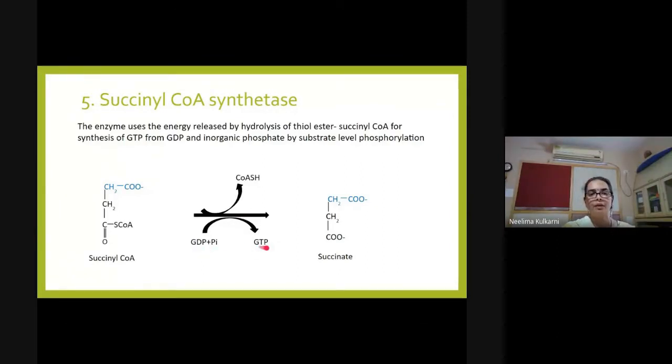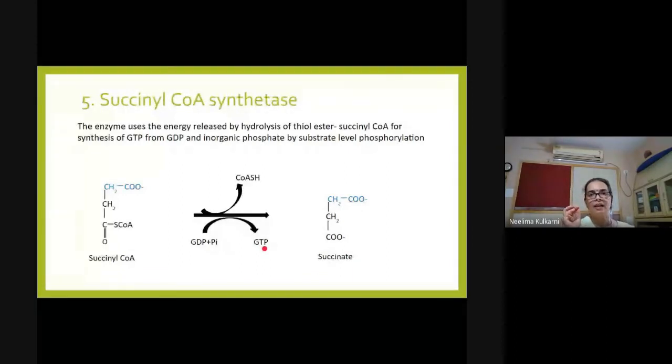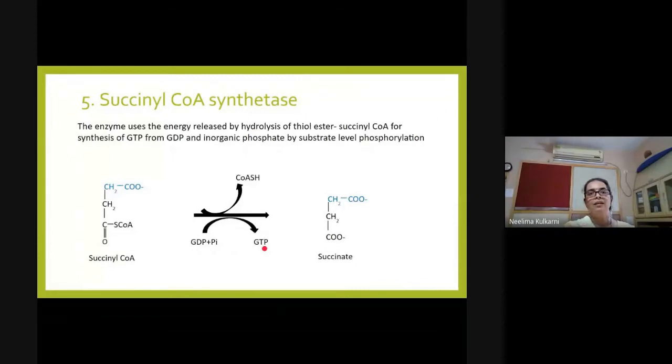The energy which is released due to hydrolysis of the thiol ester here is used to synthesize a GTP by substrate level phosphorylation. Substrate level phosphorylation is a reaction synthesizing nucleotide triphosphates by phosphoryl transfer. We have seen 2 such substrate level phosphorylation reactions in the glycolytic pathway, where a phosphorylated substrate donated a phosphoryl group.